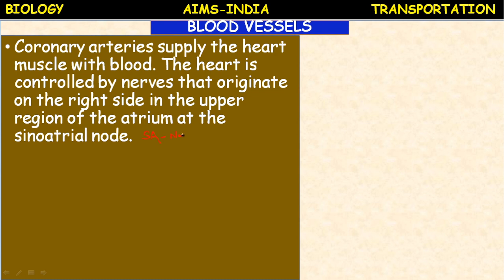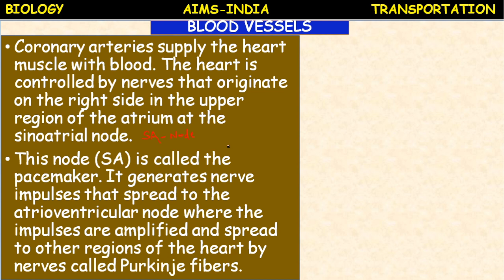Okay, the contraction of the auricles begins at this sinoauricular node, which is on the right side in the upper region of the atrium. This SA node is called the pacemaker, means it generates the heartbeat.